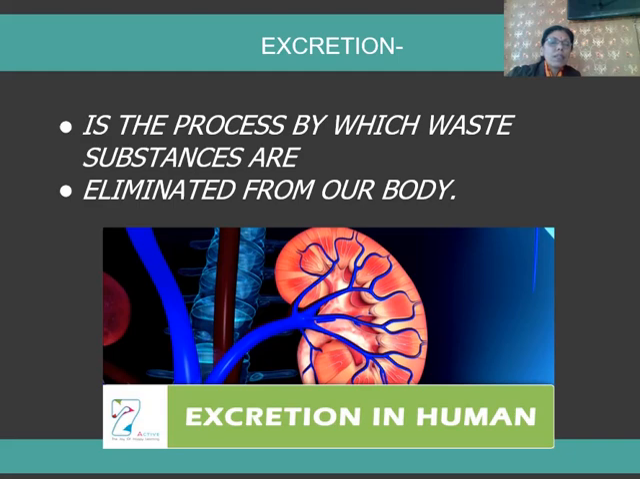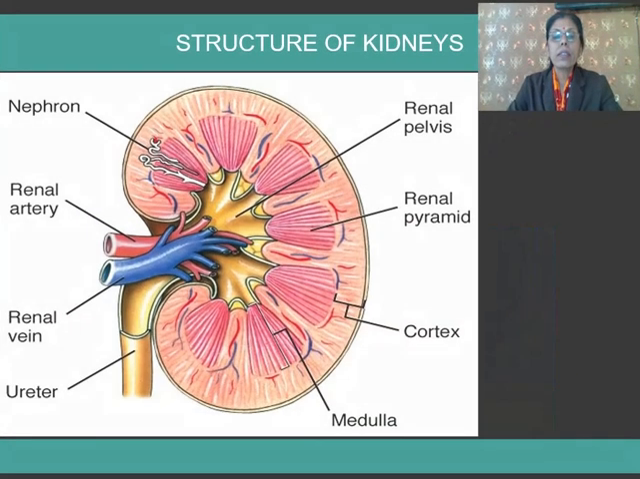Now next we will study how this process of excretion takes place mainly through our kidney. Next, proceeding to the structure of kidneys. Kidneys are the main excretory organs in the body of human beings. If we see the external structure of kidneys, each kidney looks like a bean seed. They are reddish brown in color. Kidneys lie on either side of our backbone or vertebral column. Each kidney is 10 centimeters long and 6 centimeters wide.